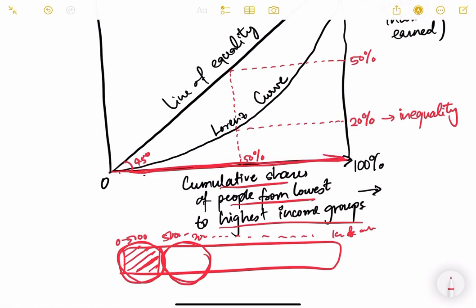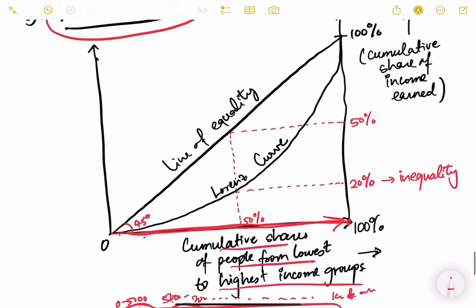on the x-axis you are putting people, it is a cumulative share of people from the lowest to the highest income group. Okay, so up to 5,000, say if India's 10% of population is earning 0 to 5,000, then 5,000 to 20,000, say another 10% people are earning. So up to 20,000, 20% people are earning, right? 0 to 20,000, 20% people are earning. So like that. And here there is a final 100%.